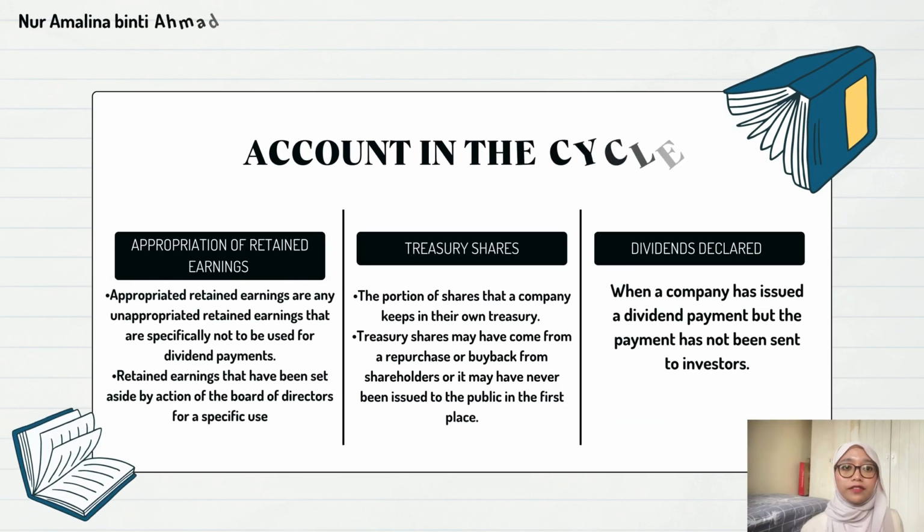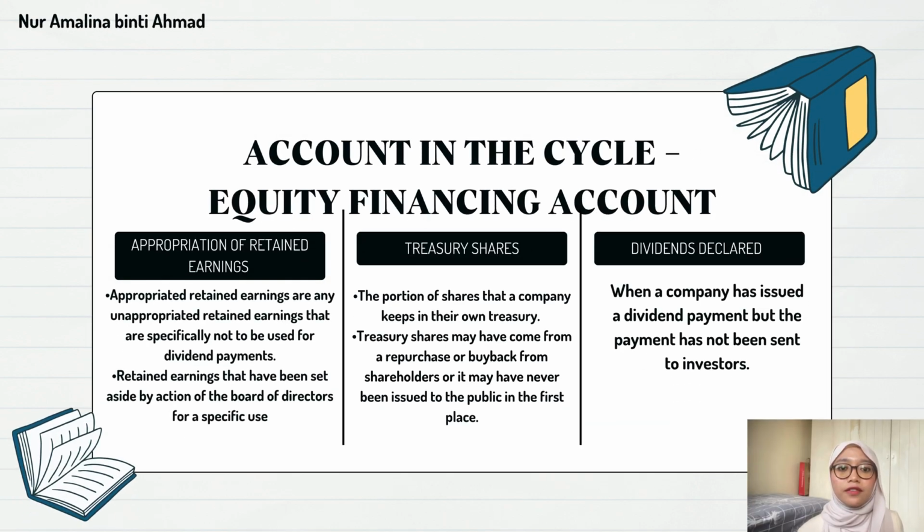We move to the equity financing account. The first one is appropriation of retained earnings. It is a contra equity account. Appropriated retained earnings are unappropriated retained earnings that are specifically not to be used for dividend payment. These are retained earnings set aside by action of the board of directors for a specific use. This means it reduces the balance of retained earnings without technically being an expense or any distribution to the shareholders. Companies create appropriations to restrict the use of a specific portion of their retained earnings for a designated purpose.